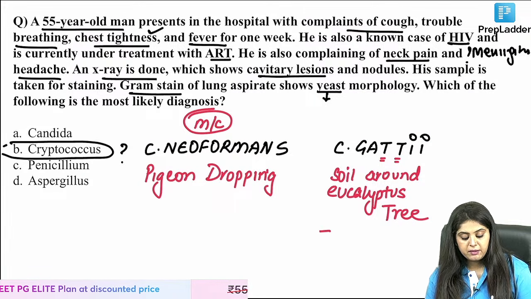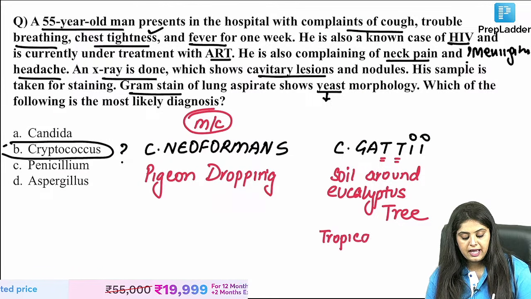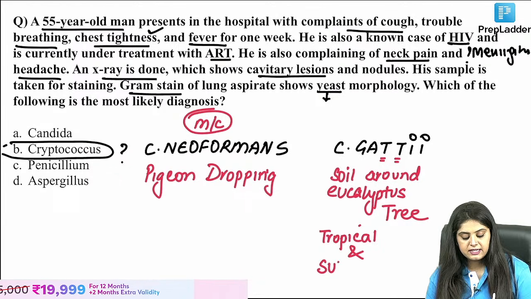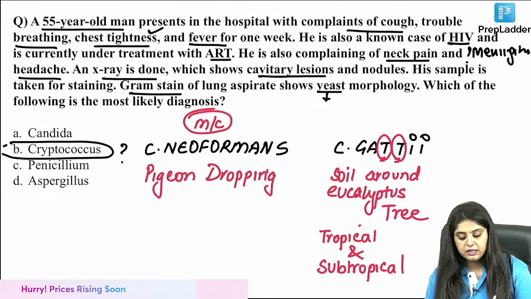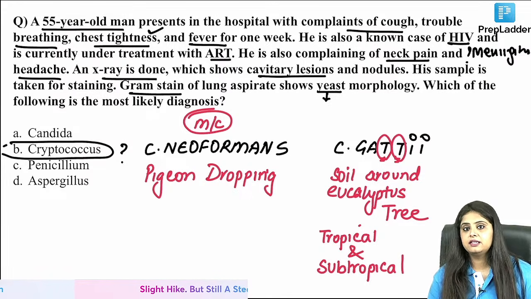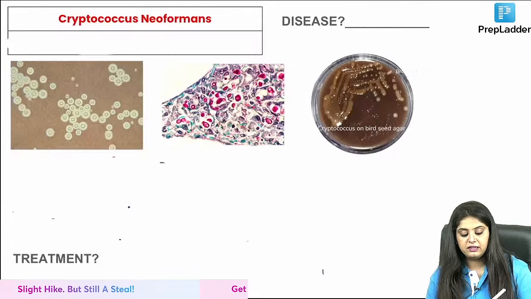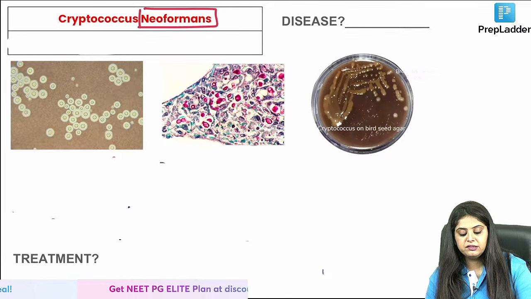Next, which of them is going to be seen in tropical and subtropical countries? Ma'am, gattii is going to be seen in the tropical and subtropical countries. That is one thing. Did you remember up to here? Now I start with the next thing. Let's say Cryptococcus neoformans is the most common.